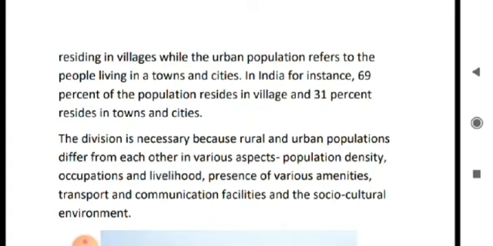In rural areas, the educational and medical facilities are not highly developed. In urban areas, there are better facilities of education, healthcare, etc. And the standard of living is very high in urban areas. So this is the difference between rural area and urban area, and the rural people and urban people.